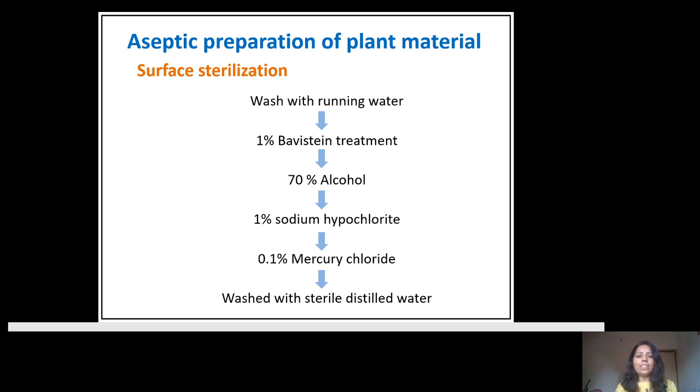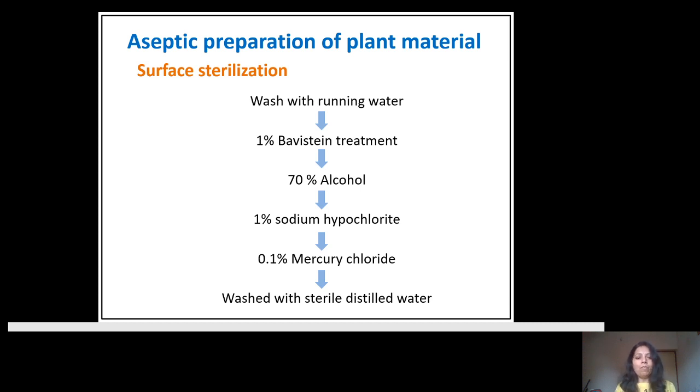Then next is the selection of the media. There are various kinds of media available. Mostly Murashige and Skoog (MS) media is used, which has macro elements, micro elements, vitamins and proteins. For solidification, we use agar, and the most important is the use of phytohormones or plant growth regulators.